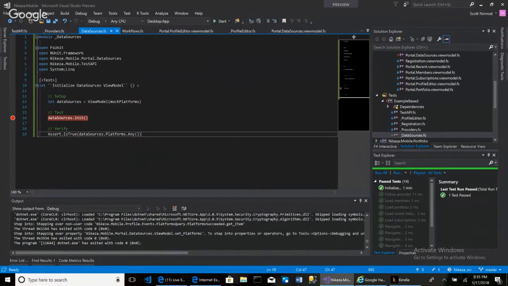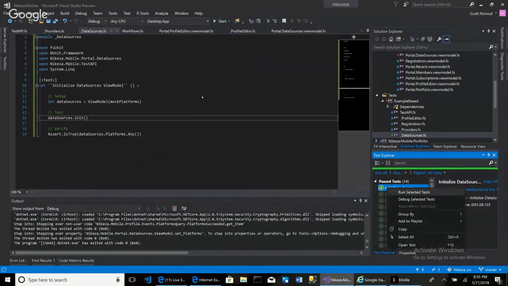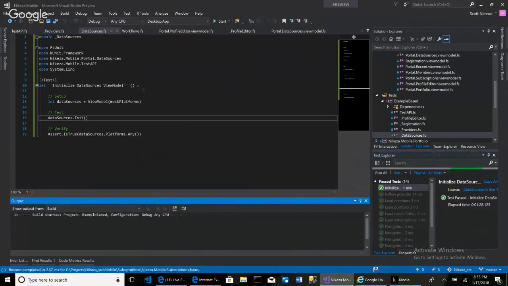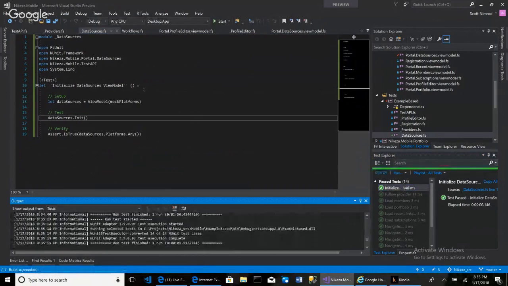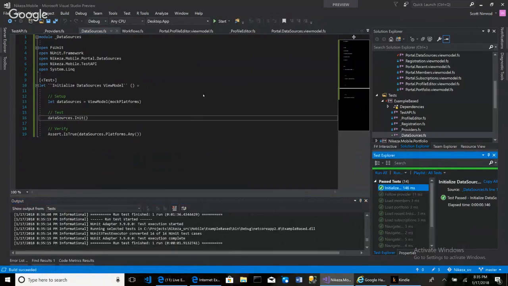So if I just wanted to run this initialize test right here, this took 146 milliseconds. That's how long it took. How long does it take your developers to test that manually? That's the question. I bet you it's not 146 milliseconds. And this is how your budget is being consumed.